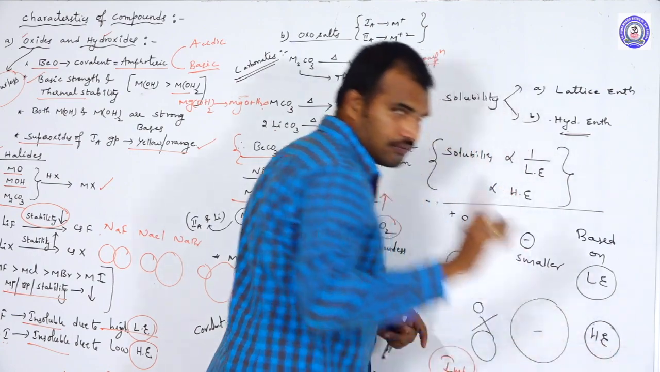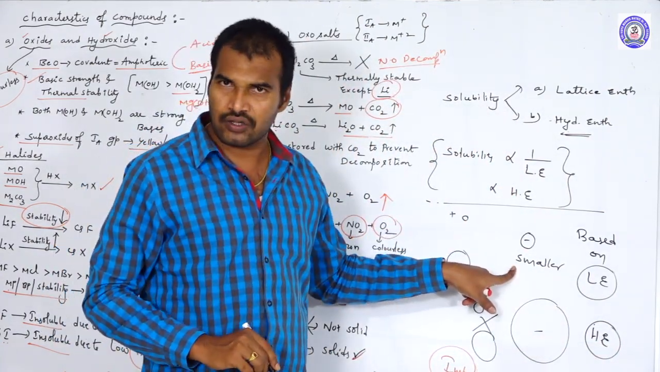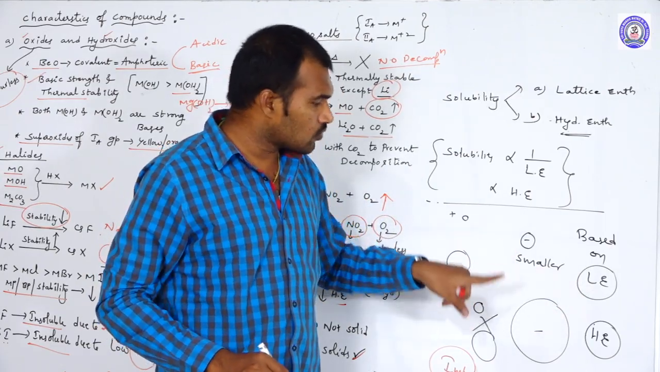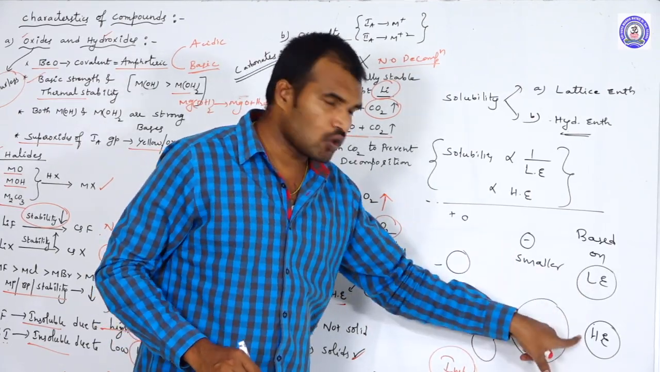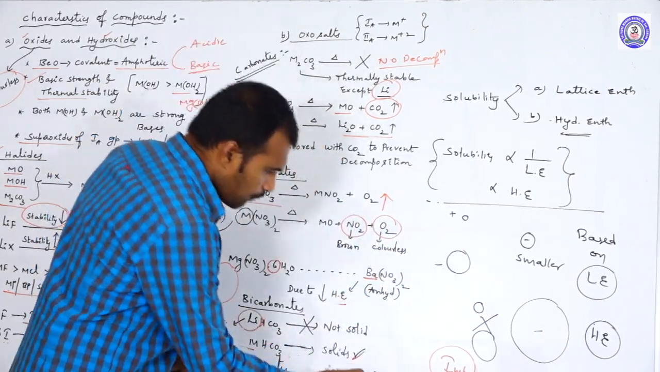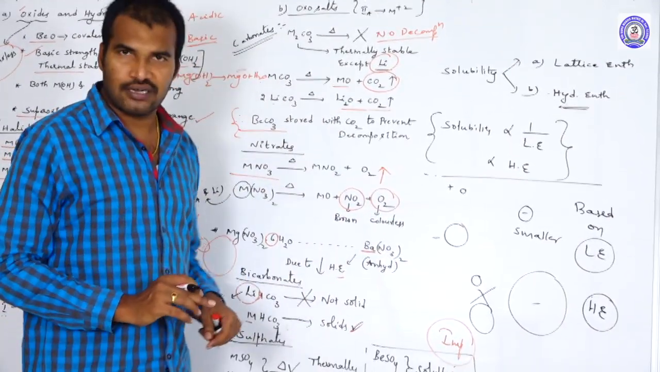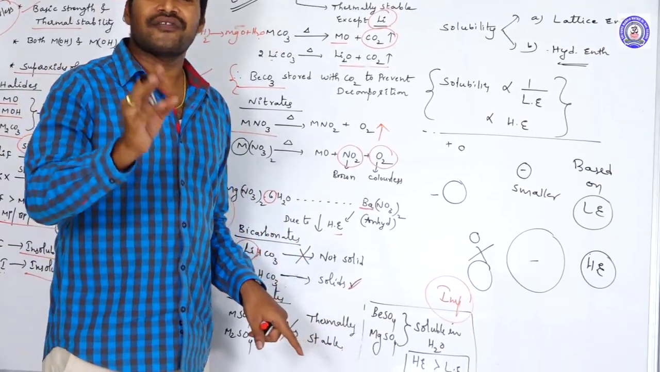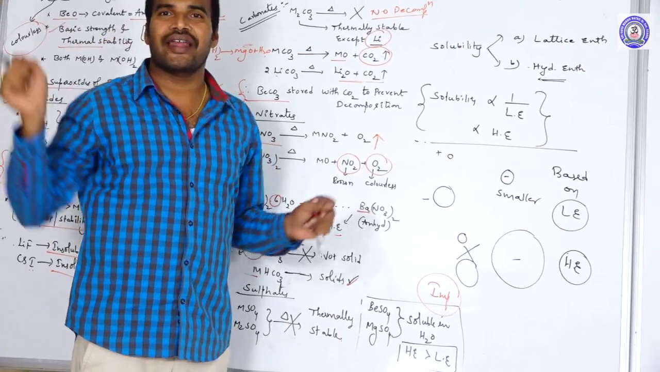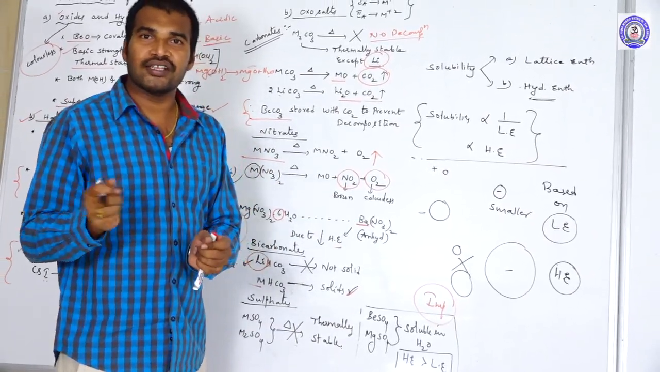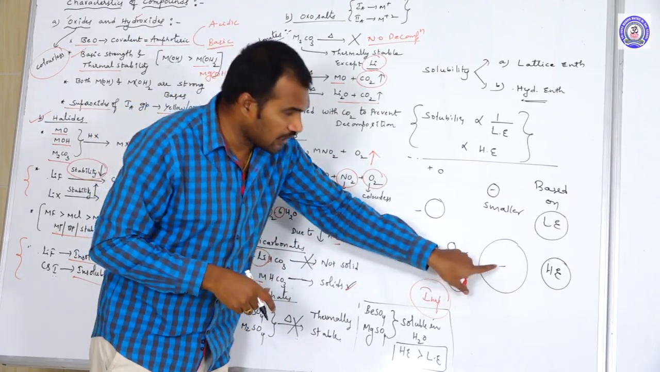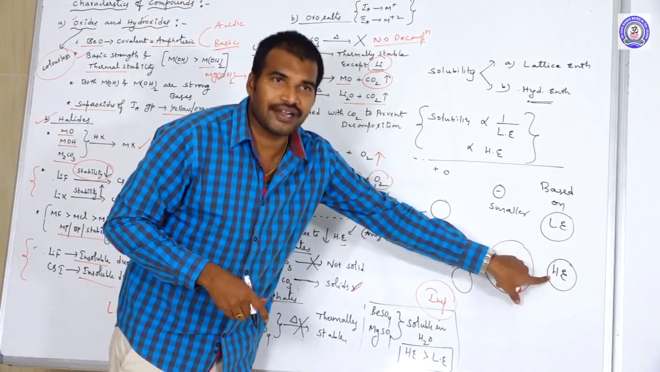Hydration enthalpy. In case of smaller anions, the solubility is based on lattice enthalpy. In case of larger anions, the solubility is based on hydration enthalpy. Now come to here: beryllium sulfate and magnesium sulfate. Sulfates, carbonates, bicarbonates, iodides. So these are what? Larger anions. In case of larger anions, the solubility depends upon hydration enthalpy.